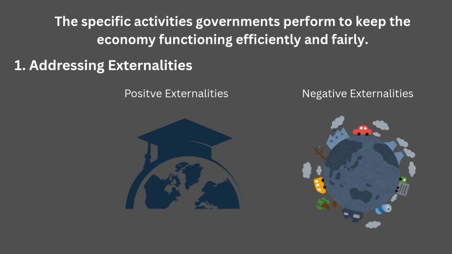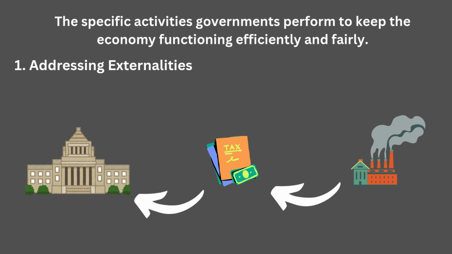Governments step in using taxes on harmful activities like carbon emissions, subsidies for beneficial ones like education, regulations to set limits, or even tradable permits to cap pollution. Example: a government imposes a carbon tax on a polluting factory, pushing it to reduce emissions. That's aligning private action with social good.